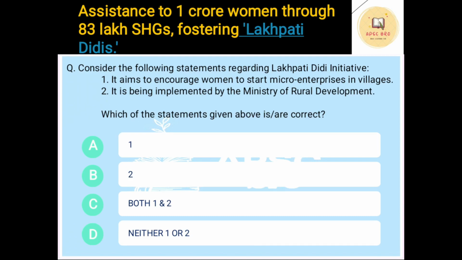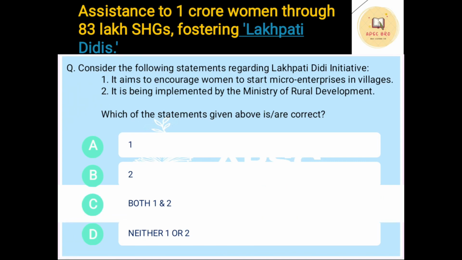It is aimed at encouraging women entrepreneurship. So first statement is correct, and second statement is also correct. So the correct answer is C. That is, both the statements are correct. It is initiated by Ministry of Rural Development. If you are studying any scheme, the ministry of that scheme is very important. You have to keep track of that.